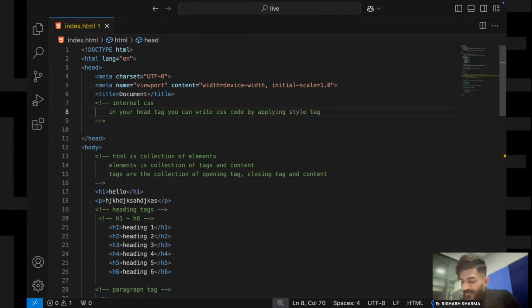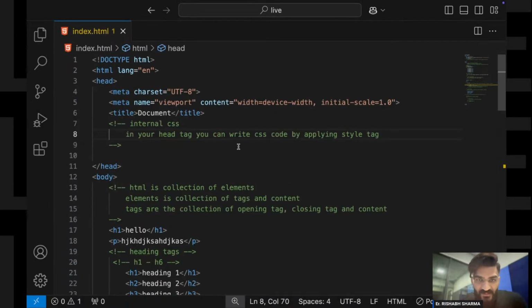applying style tag. Okay, zoom the screen. Already zoomed, bro, what more can I zoom. Okay, I guess this much zoom is enough. I guess now you can see.